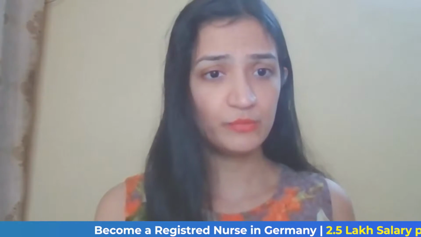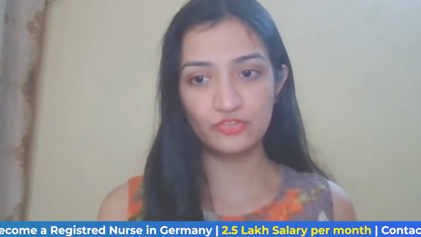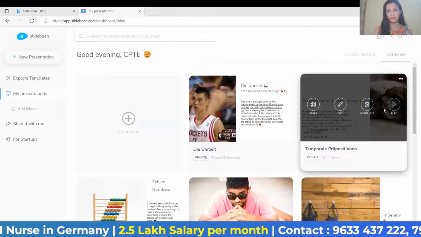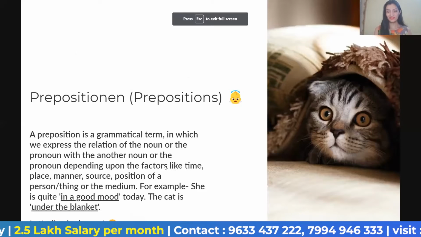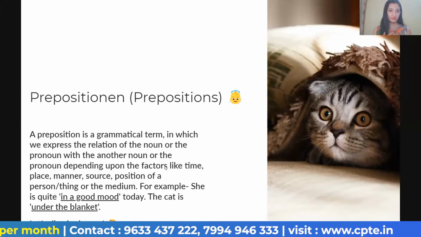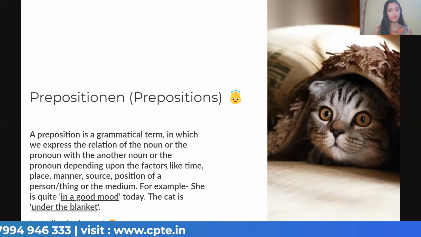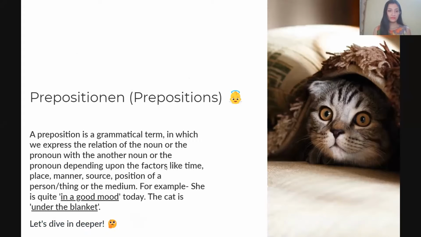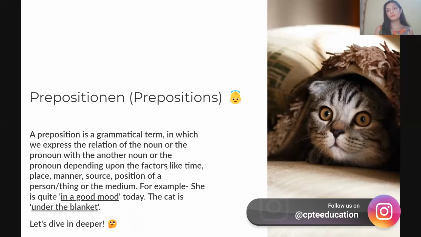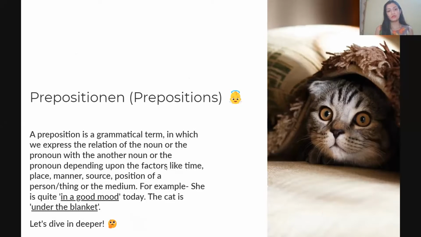Now I'll be showing you my slide, of how it actually works. So here, people, you are looking at my slide. It's prepositions. A preposition is a grammatical term in which we express the relation of a noun or pronoun with another noun or personal pronoun, depending upon factors like time, place, manner, source, position of a thing or a person, or the medium.